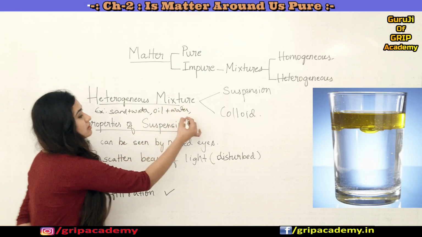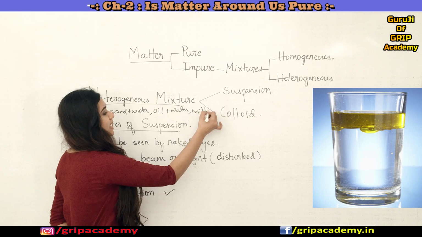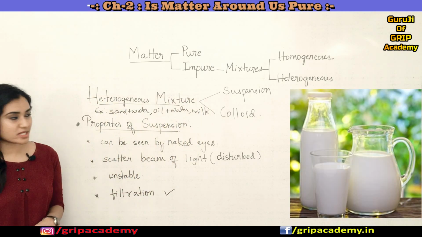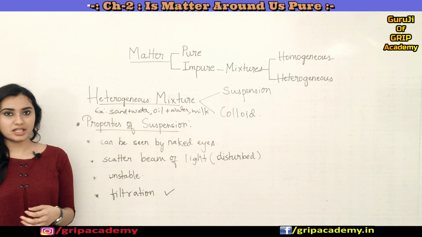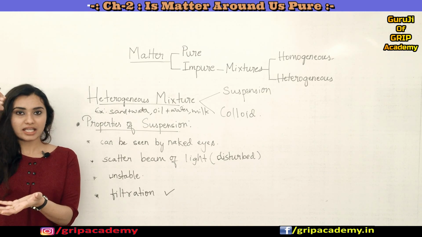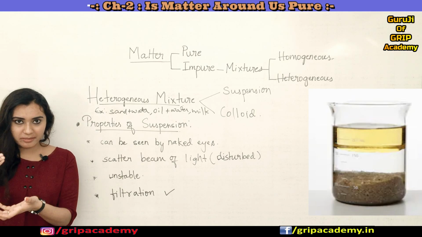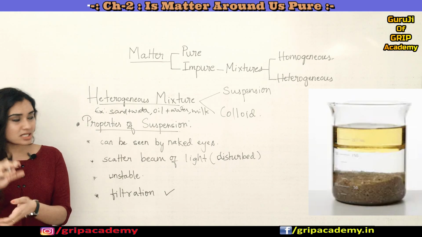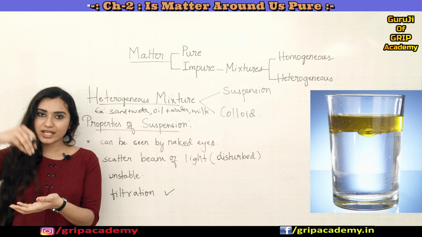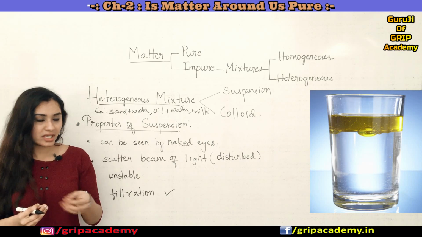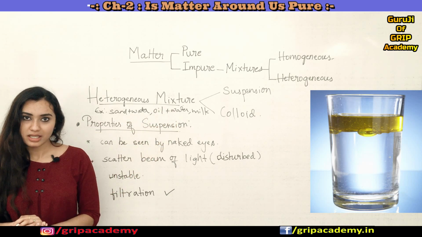If you put sand into water, you can easily differentiate between the sand particles and the water. And if you mix oil and water, you can differentiate between the oil and the water.